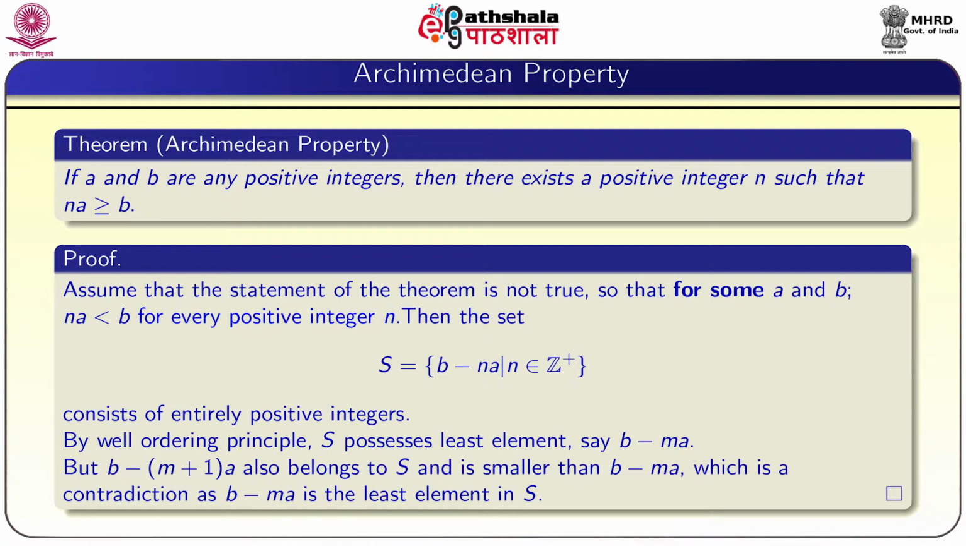So, the smallest element in S will be 1, obtained by giving some value m to n. But if you consider B minus (m plus 1) into A, that also belongs to S, but it is smaller than B minus mA, which is a contradiction, as B minus mA is the least element in S.